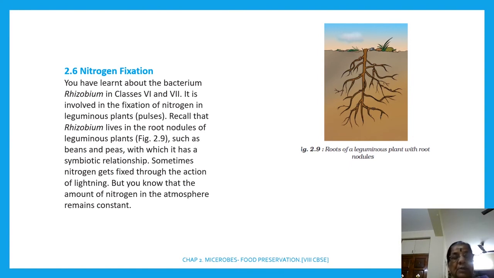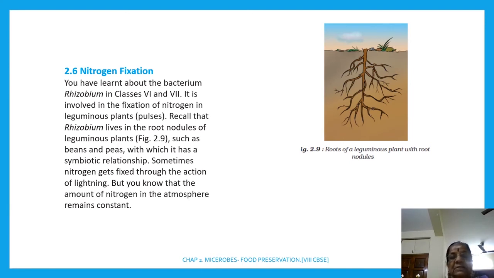Recall that rhizobium lives in the root nodules of leguminous plants such as beans and peas, with which it has a symbiotic relationship. Sometimes nitrogen gets fixed through the action of lightning, அதுவும் உண்டு, but nitrogen in the atmosphere remains constant.